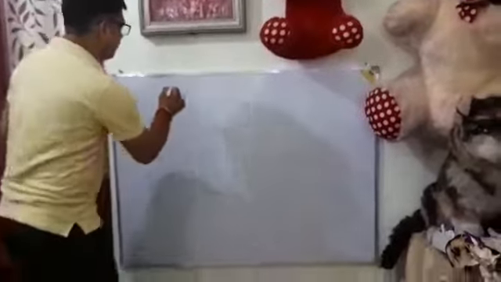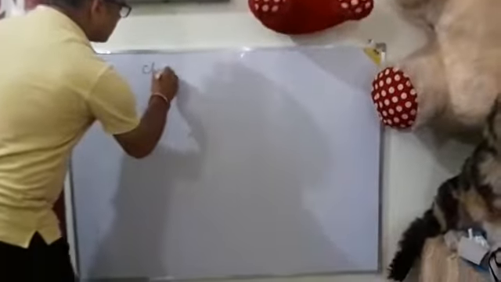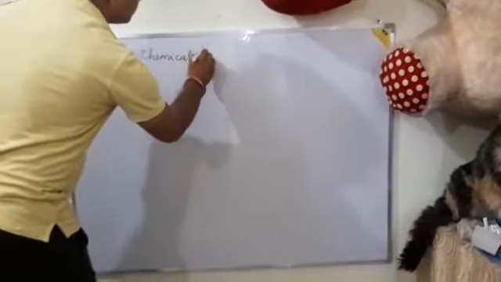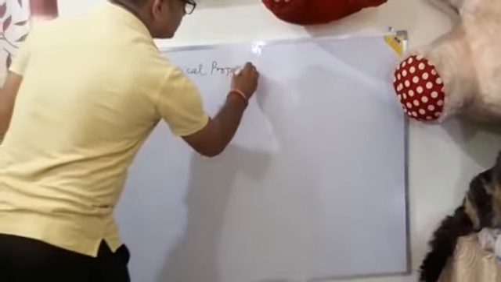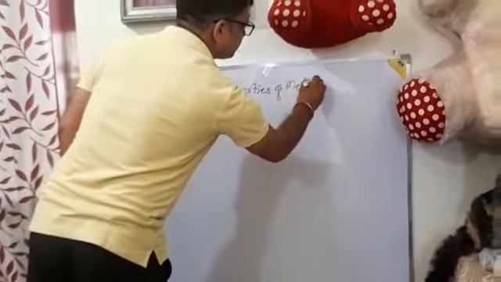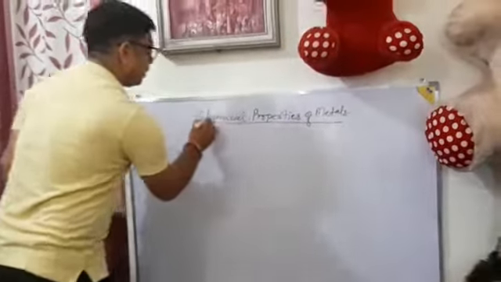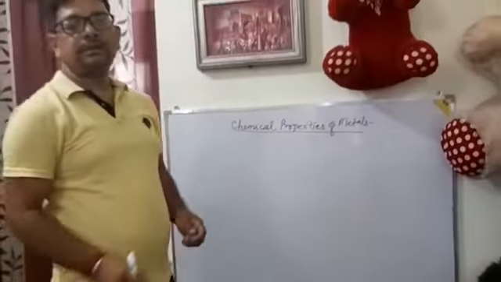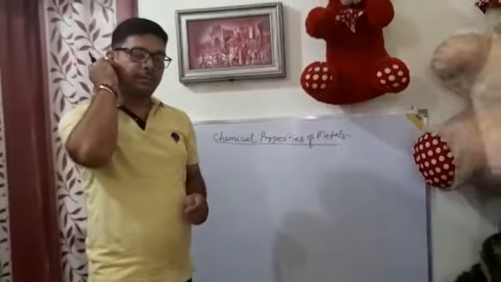Good morning, students. Today, the next topic is chemical properties of metals. In the previous class, we have already seen the physical properties of metals.